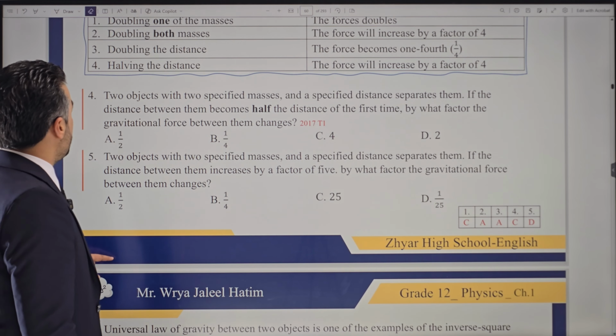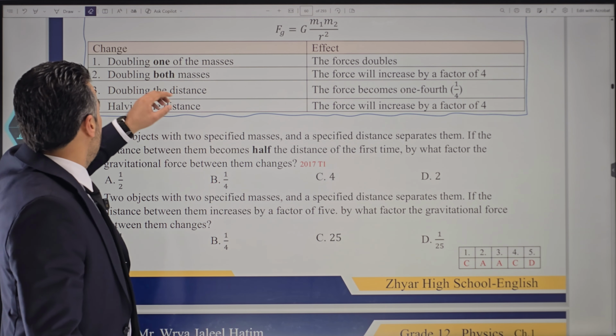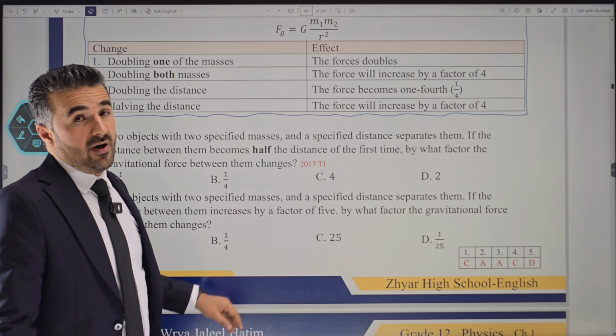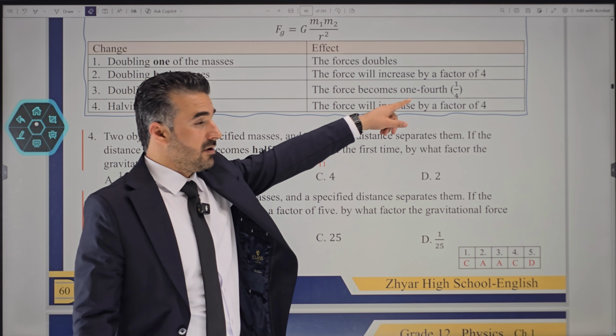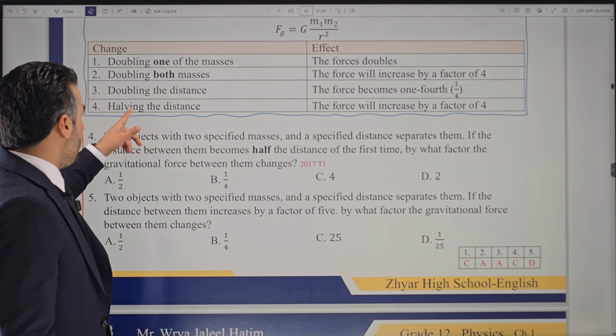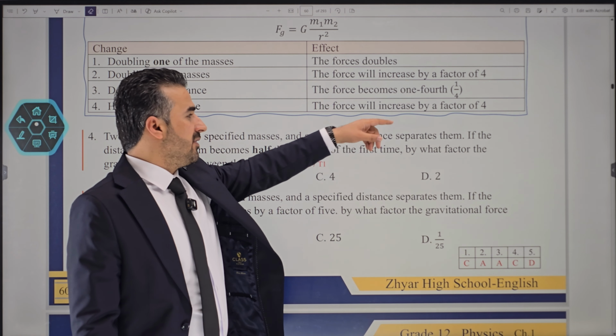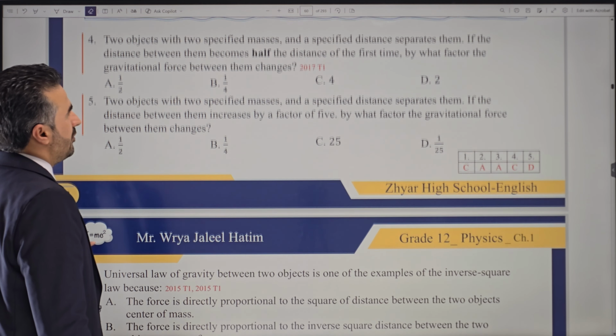So remember this, that is what we have. Doubling one of the masses, the force will be doubled. Doubling both masses, the force will increase by a factor of 4. Doubling the distance, the force will become 1/4, or decrease by 4 times, you could say. But if we halve the distance, the force will increase by a factor of 4.